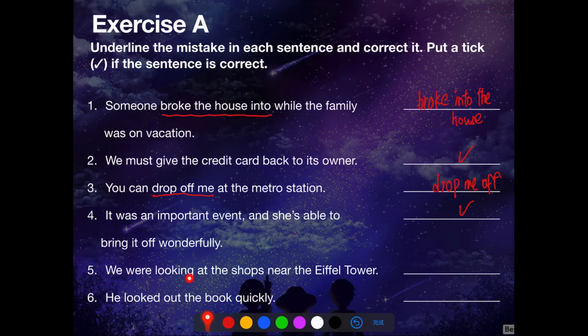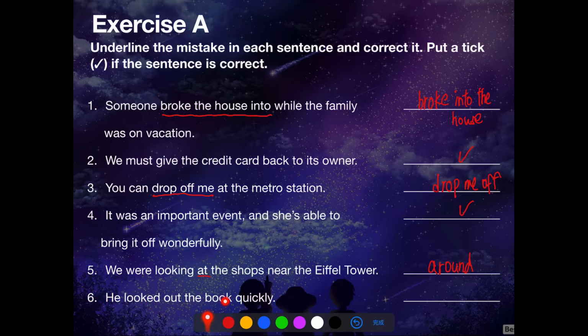Number 5. We were looking at a shop near the Eiffel Tower. Eiffel Tower is a famous tourist attraction in Paris. Looking at is wrong here because looking at means examining something. We should say look around because look around means to visit a place and look at the things in it.